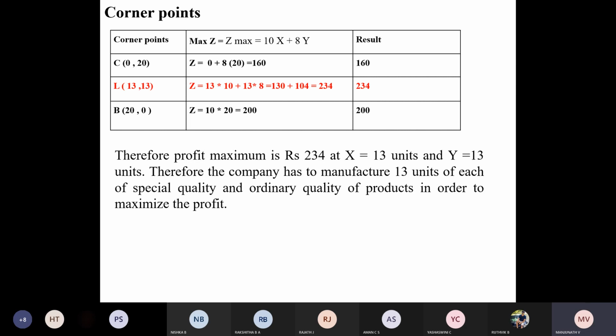Below that, Z maximum, profit maximum is equal to 256. Everything is in rupees, right? Simply I can write units only. 256 units. It is applicable in general.